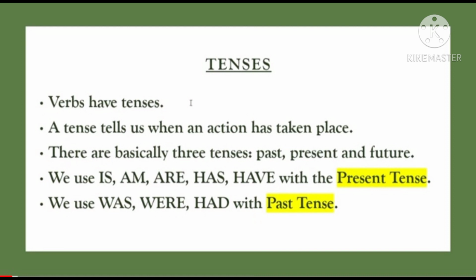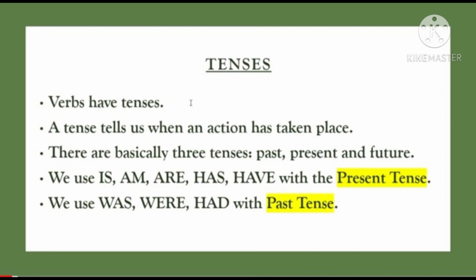We all know what they are. Past tense is used when an action has been done. Present tense is used when the action is taking place right now, at the same moment. And what is future tense? Future tense is used to express actions that will take place in the future. Also, we use the singular verbs like is, am, are, has, have with the present tense form. We have also revised that we use was, were, had with the past tense.